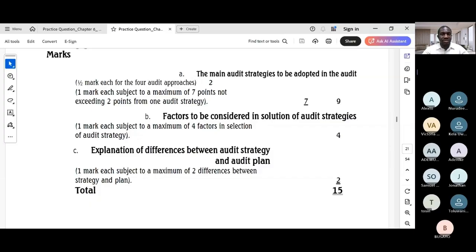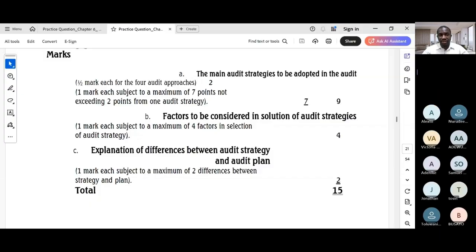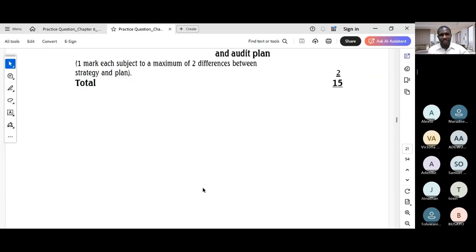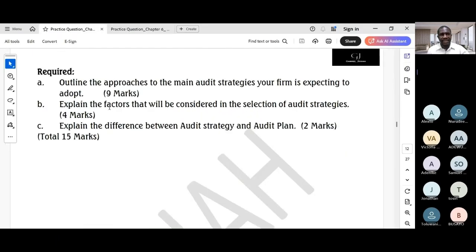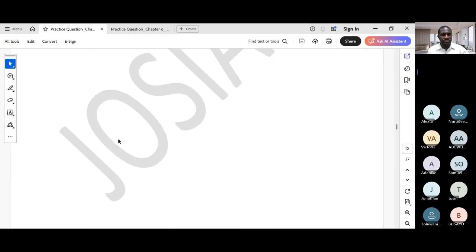The core distinction is that, like I said earlier, the audit strategy is high level and sets the direction, whereas the audit plan is a detailed document and sets the specific procedures. Okay, so those are my thoughts on the last question in November 2023.